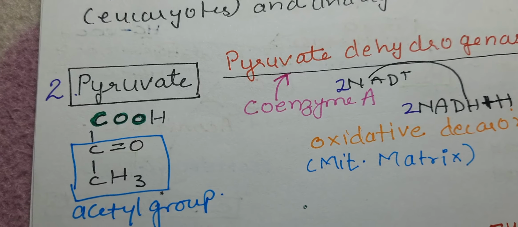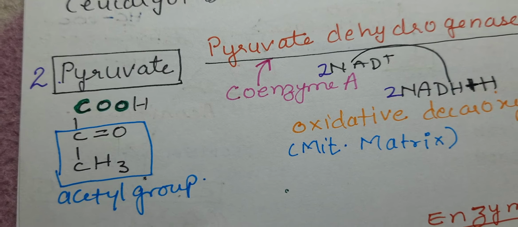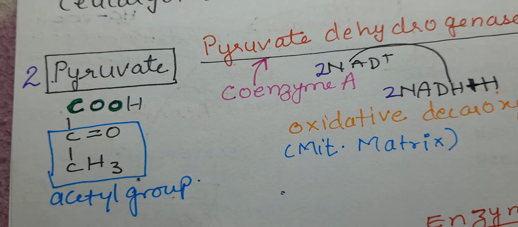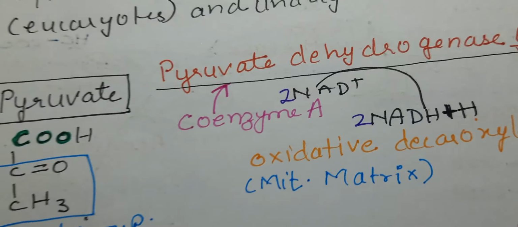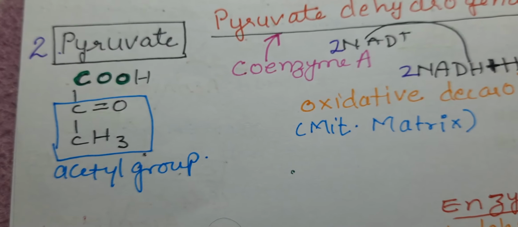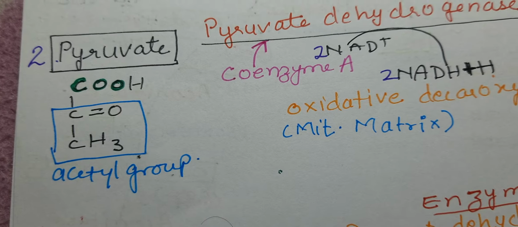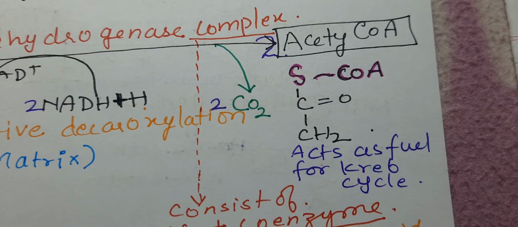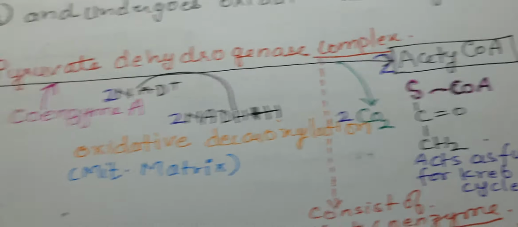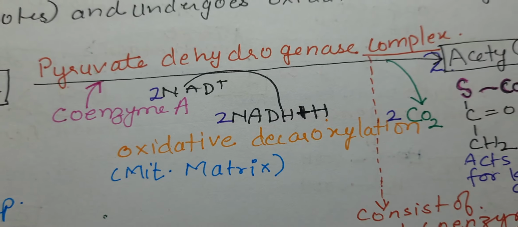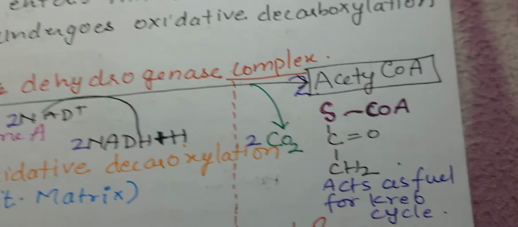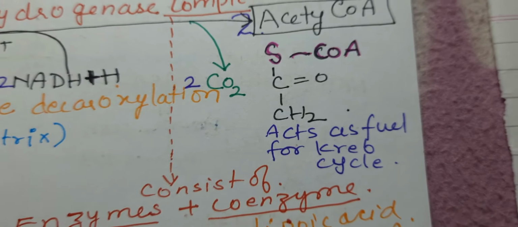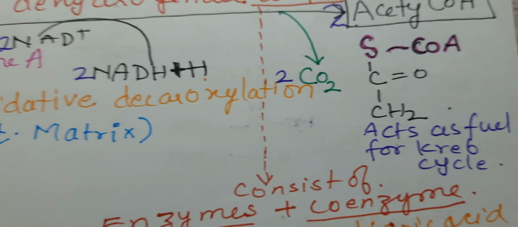If you look at the structure of pyruvate, there is an acetyl group in the pyruvate. So basically coenzyme A, which is a coenzyme, transfers this acetyl group and forms acetyl CoA. So the acetyl group is transferred to coenzyme A in the presence of pyruvate dehydrogenase complex, and this catalyzes formation of acetyl CoA, and this acts as a fuel for Krebs cycle.